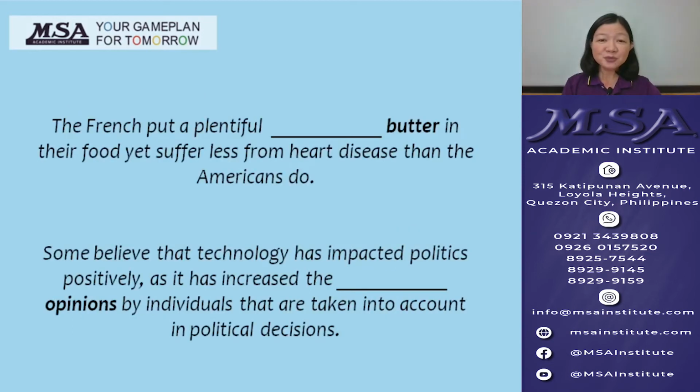Can you use the right word for these sentences? The French put a plentiful amount of butter in their food yet suffer less from heart disease than the Americans do. In this sentence, we use amount of because butter is food substance that cannot be counted.